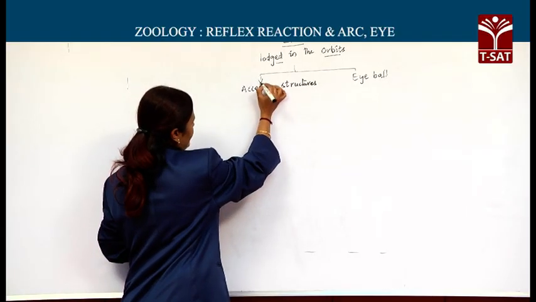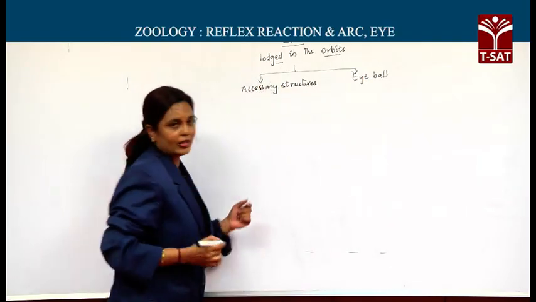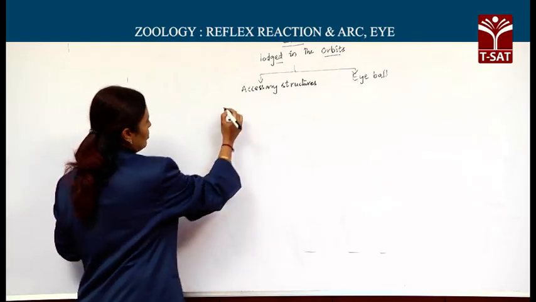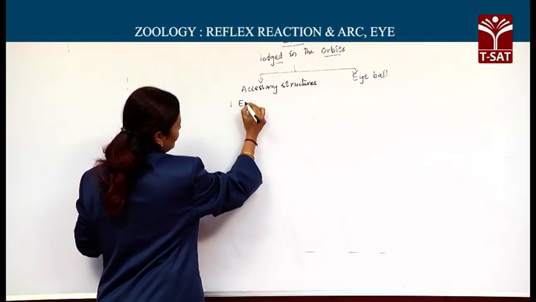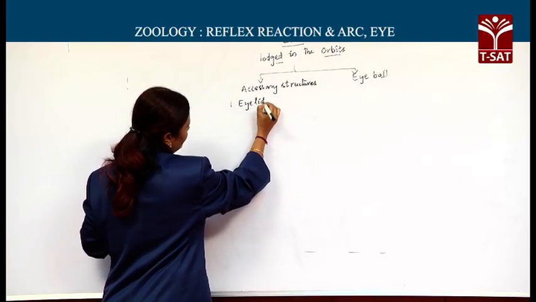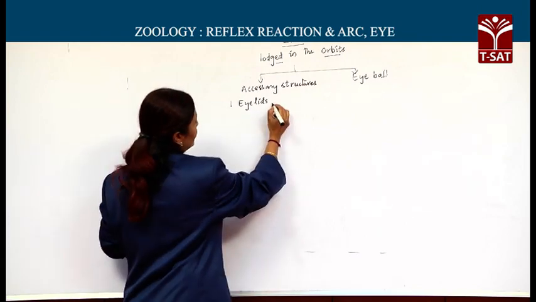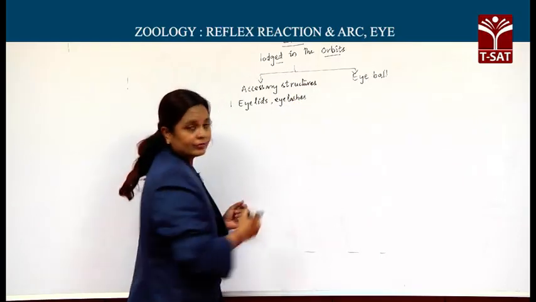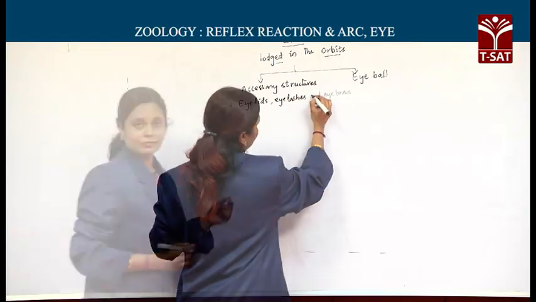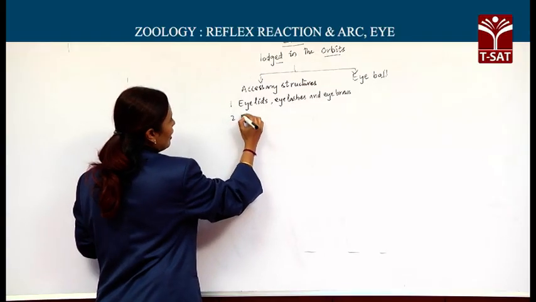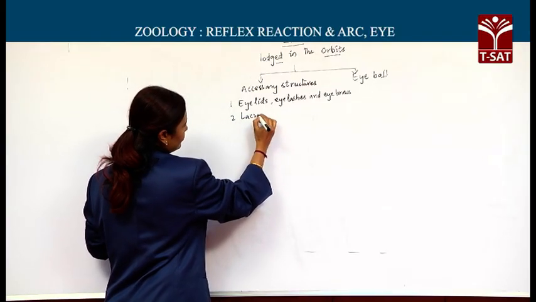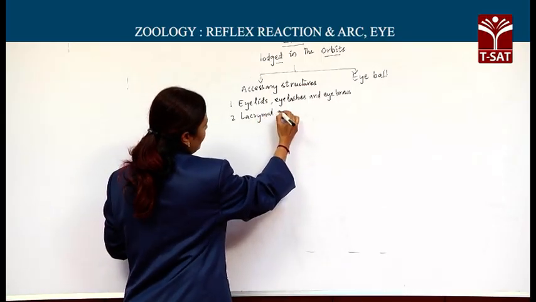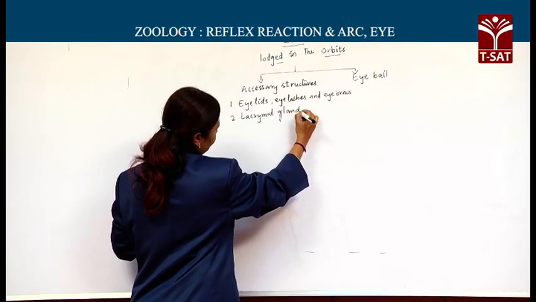What are the accessory structures associated with the eyeball? Let us learn these accessory structures under different heads. Number one, it is eyelids, eyelashes, and eyebrows. Number two, it is lacrimal apparatus, as I directly say, lacrimal glands associated with the eyeball.